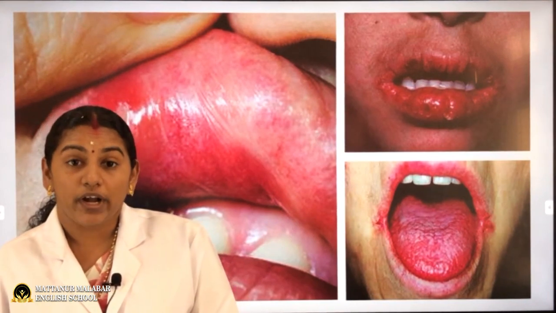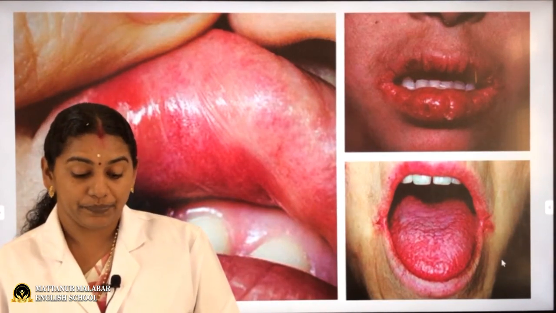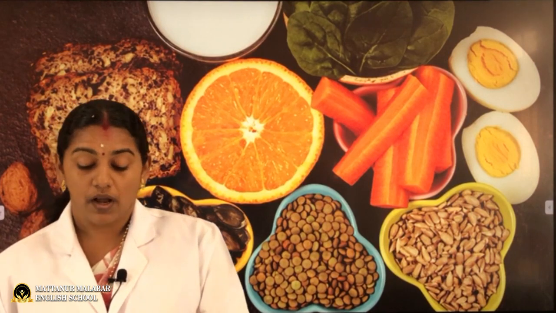Next, it is vitamin B3. The chemical name of vitamin B3 is niacinamide, and it is also a water soluble vitamin. I already informed you that vitamin B is a group of vitamins, which is why it is known as vitamin B complex. All these vitamins are soluble in water.